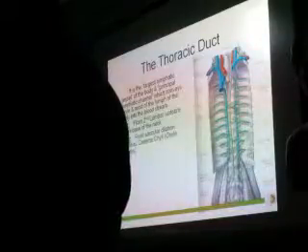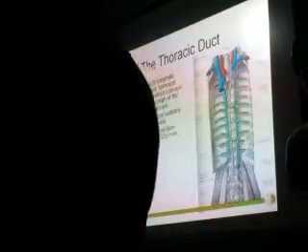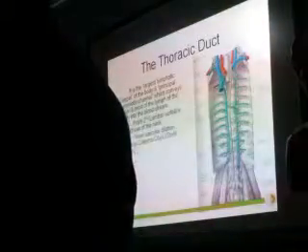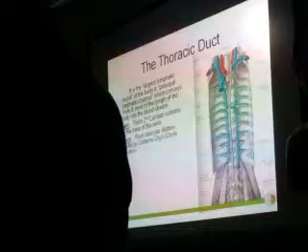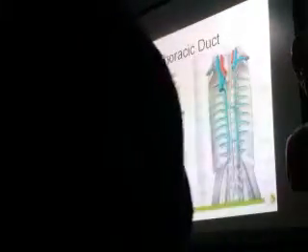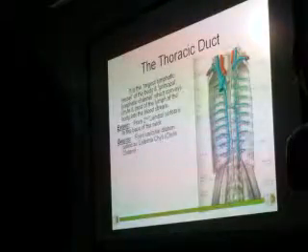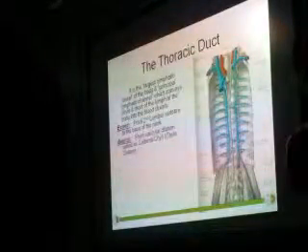Saccular dilatation means like a sac, like a bag. It is a big bag-like thing, and this is called the cisterna chyli. It begins like a bag from the abdomen at the level of the second lumbar vertebra, and most of the lymphatic vessels of the abdomen and the lower limb will all be drained into the cisterna chyli.